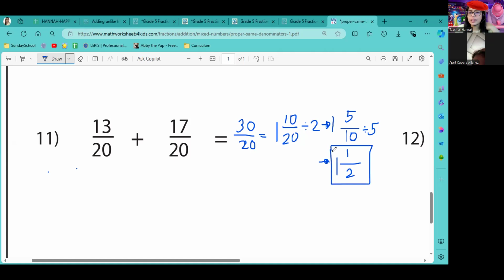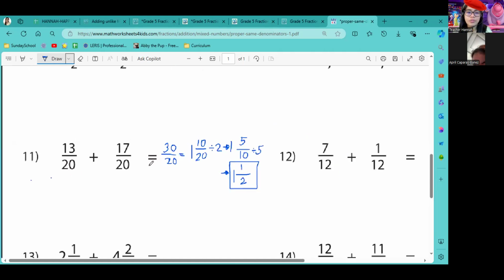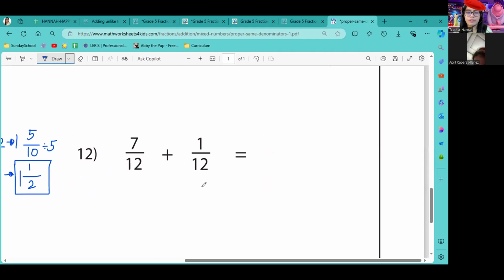Okay, so remember, if the numbers have the same divisibility, that means you can make it smaller. For example, 10 and 20. You can reach 20 by doing skip counting of 10: 10, 20, 30, 40. Also with 5 and 10. Remember how you always have to do this with fractions. So that's why you have to master it.